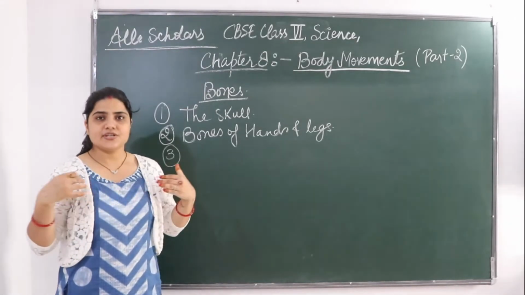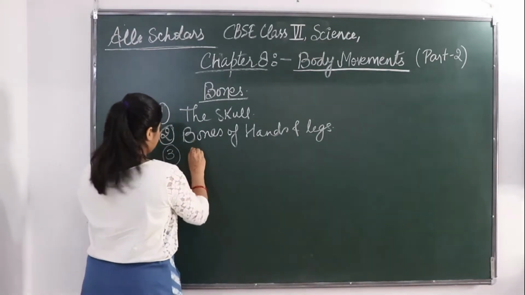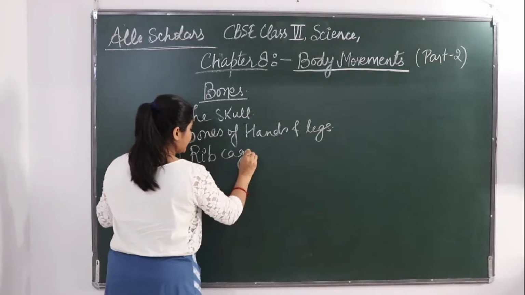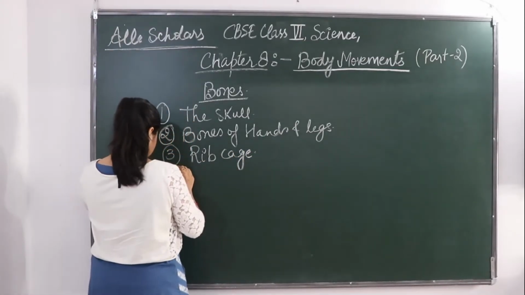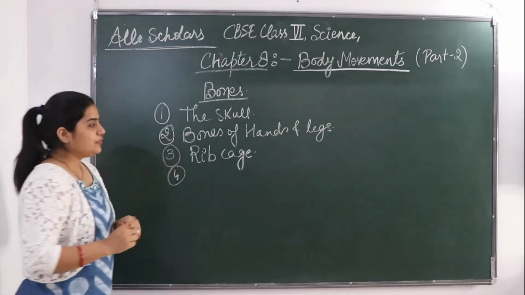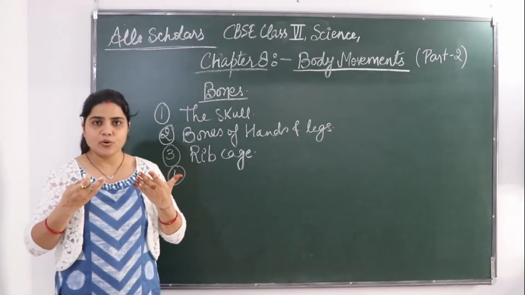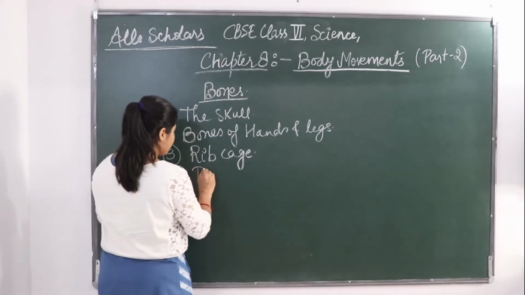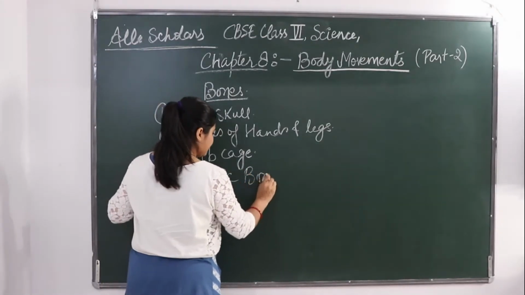Rib cage is our chest bone, the bone that is here. The fourth, we will be studying about pelvic bones. Pelvic bone is the bone that is below our stomach.